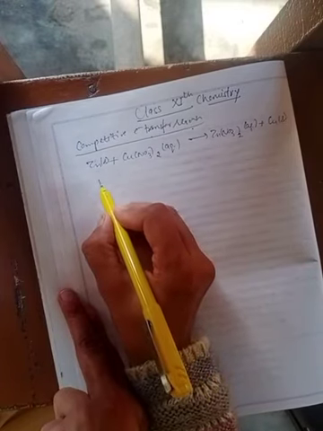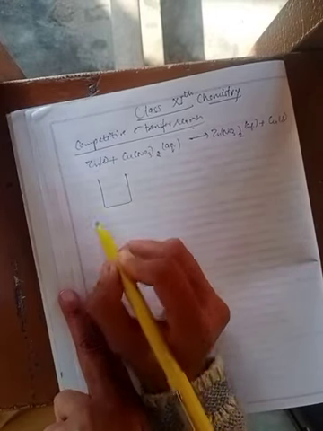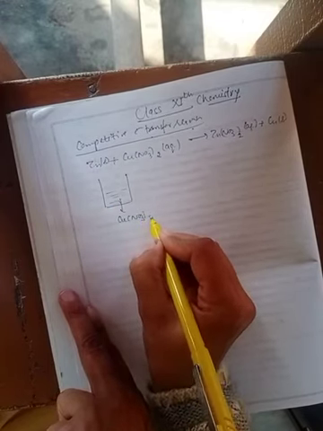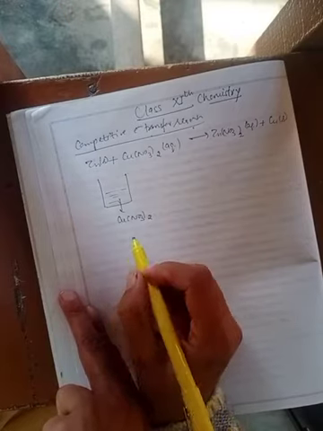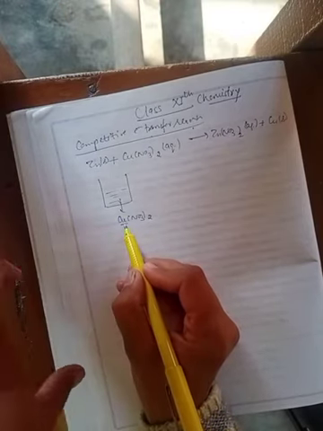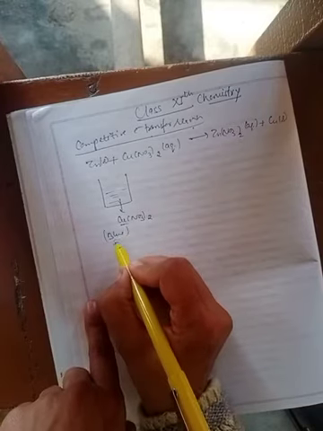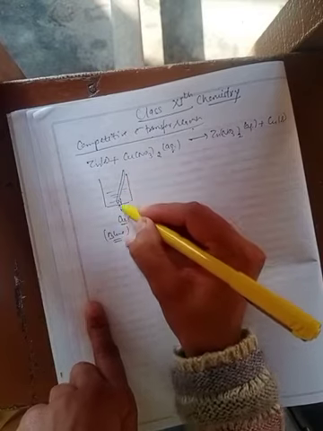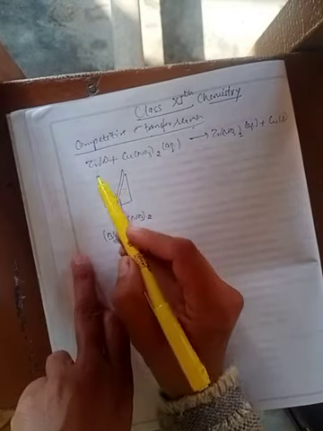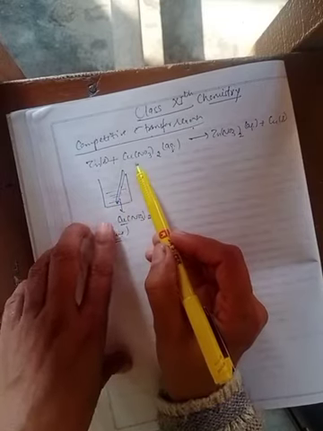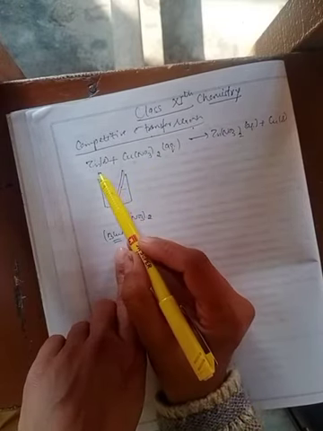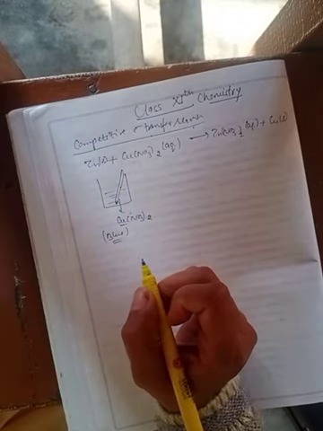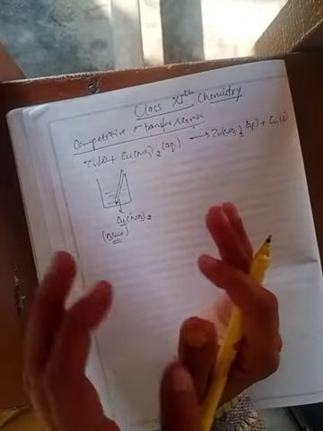Suppose the reaction can be explained here as this is a beaker containing aqueous solution of copper nitrate, and we know that copper salts are somewhat blue in color, therefore the solution is blue in color. When we dip the zinc rod in this copper nitrate solution, what happens? Again, we know that zinc is more reactive. The reaction starts, and it takes about 15 to 20 minutes for completion of the reaction.